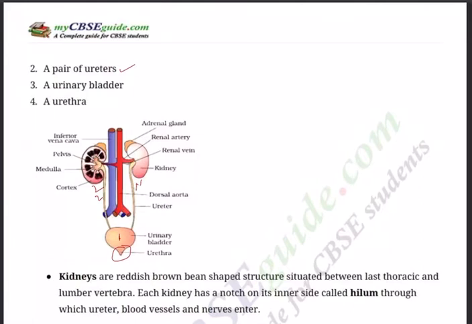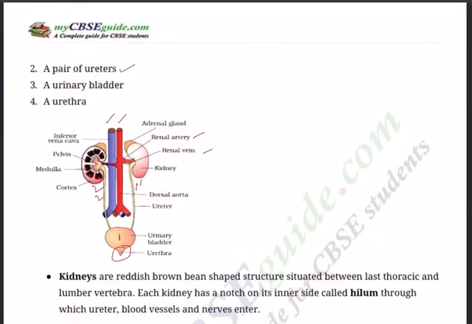So let's see the diagram. Now you need to draw this diagram again. What is important is that normally when you draw the excretory system, people tend to draw only the kidneys, ureters and urethra. They conveniently forget these tubes, the blue one and the red one, and that is important. The blue one is the inferior vena cava, and the red one, the important one, is the renal artery, and then the renal vein. These are two important ones.